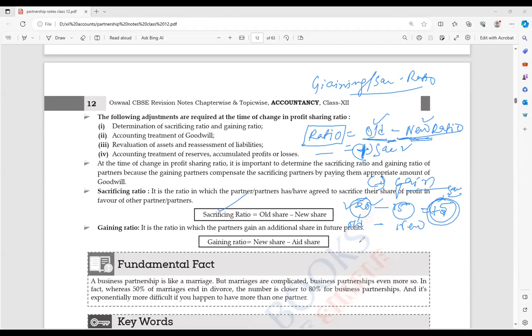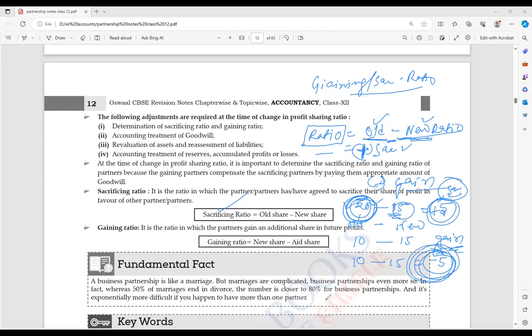Now take your turn. You had before how much? 10. Now you have how much? 15. So your old is 10 and new is 15. It will be minus 5, correct or not? I have nothing sacrificed, but for you it is gain. You got the point? So remember that if you use the formula old minus new, if the answer is coming plus, that will be sacrifice. If the answer is coming in minus, that will be gain.